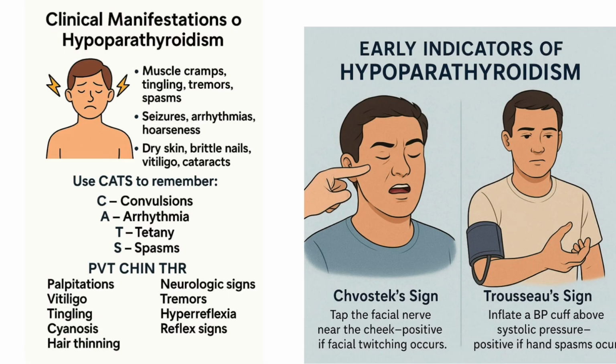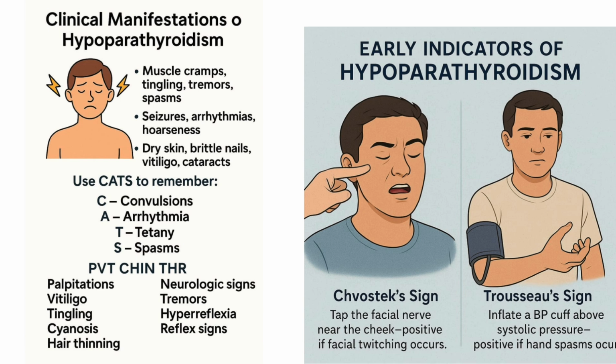Now let's understand the clinical manifestations of hypoparathyroidism, which are mainly due to hypocalcemia: muscle cramps, tingling, tremors, spasms, seizures, arrhythmias, hoarseness, dry skin, brittle nails, vitiligo, cataract. These symptoms are all due to chronic hypocalcemia in the patient. To learn all this, we can use two mnemonics. First is CATS: C is for convulsions, A is for arrhythmia, T is for tetany, S is for spasms, and PVT Chen Thar can be used to extend all these terms.